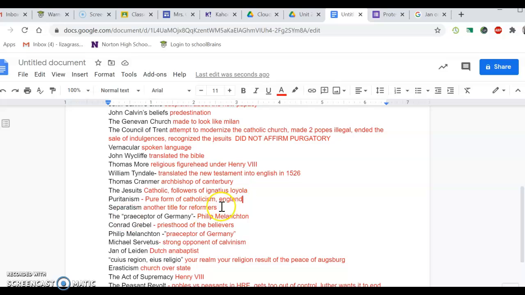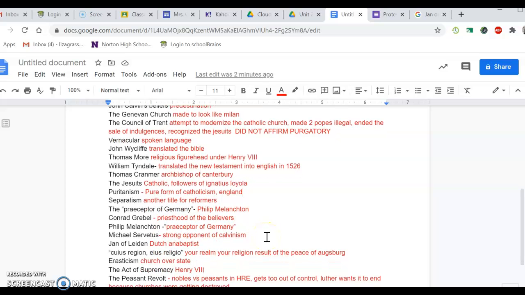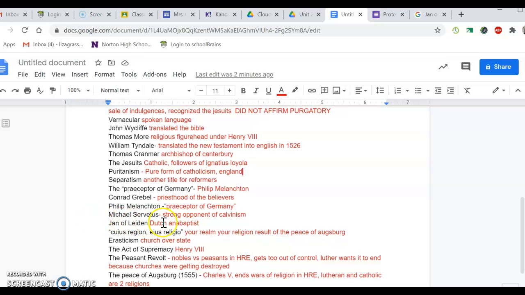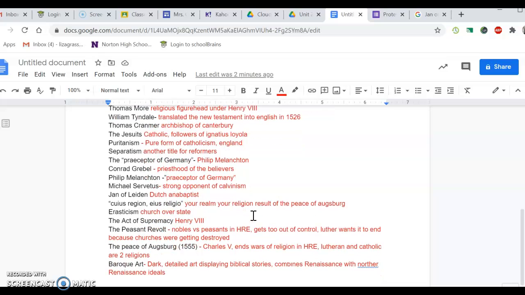So Philip Melanchthon is the presbyter of Germany. Conrad Grebel is part of this priesthood of the believers. Michael Servetus is a strong opponent of Calvinism. He really did not like Calvin or what he was doing. Jan of Leiden is the head of the Anabaptists in the Dutch lands.